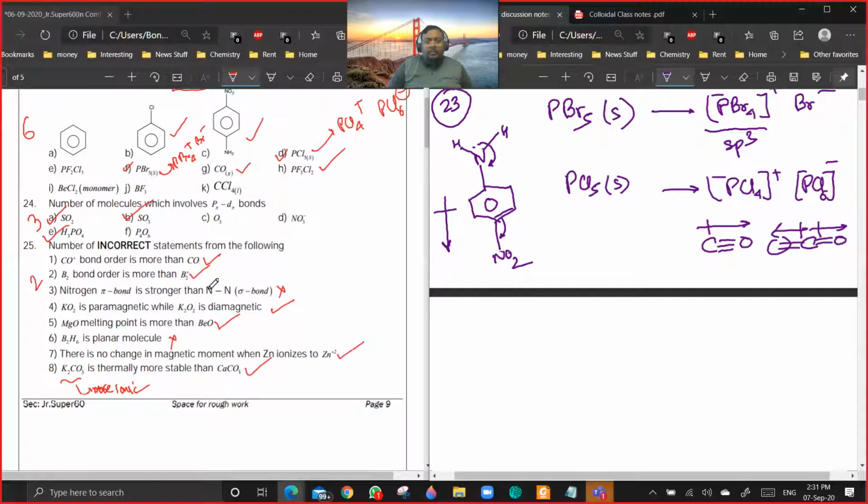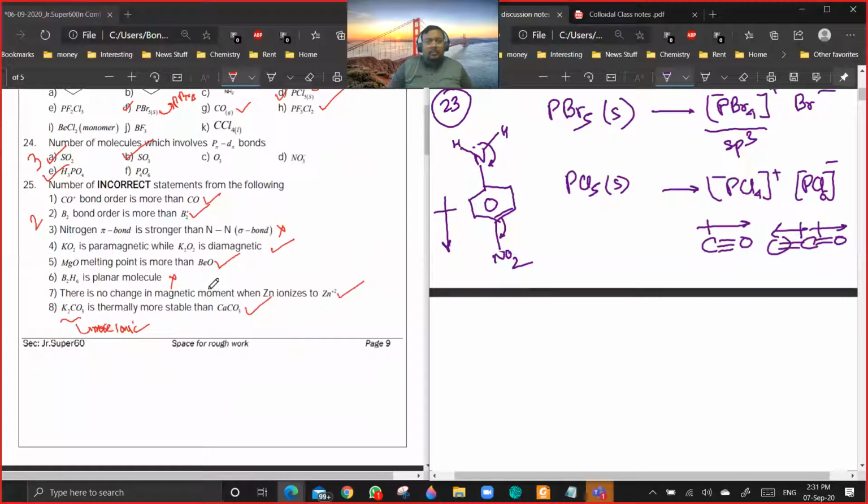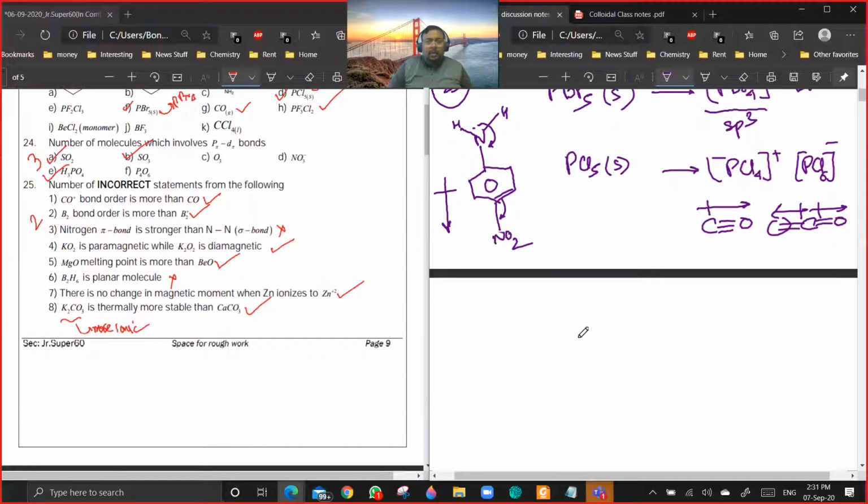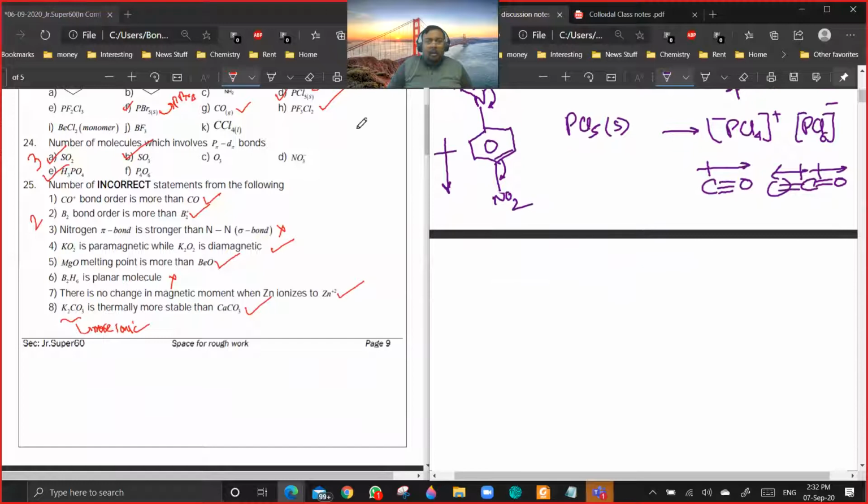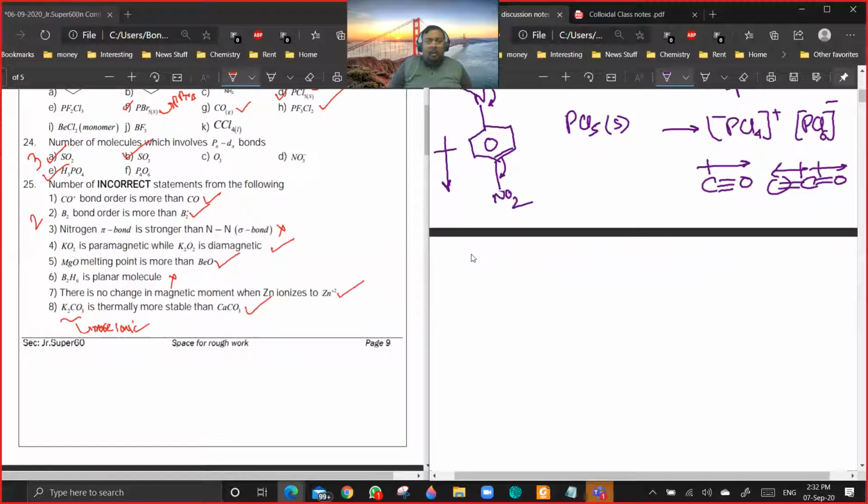24. Which of these molecules will be involving p pi d pi bonding? See, first of all, for p pi d pi, there are two criteria. First is that the central atom should have d orbitals.